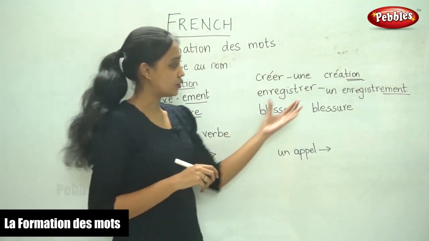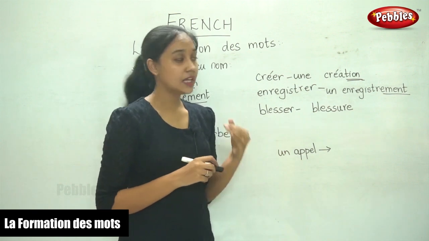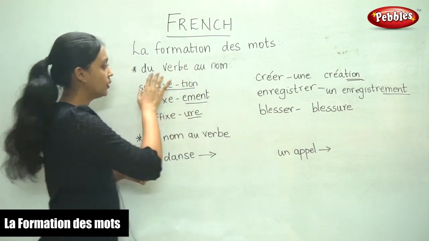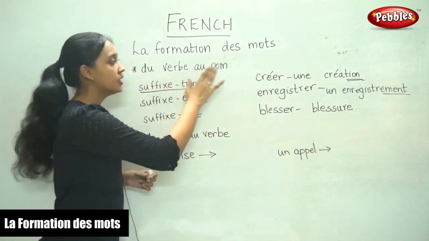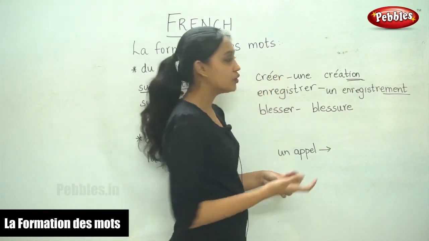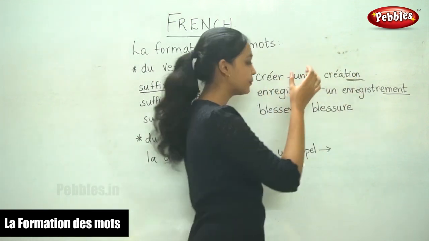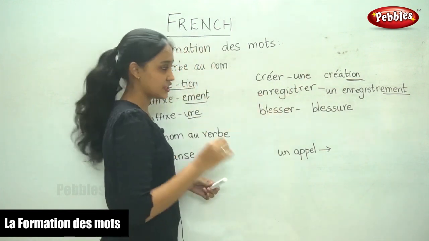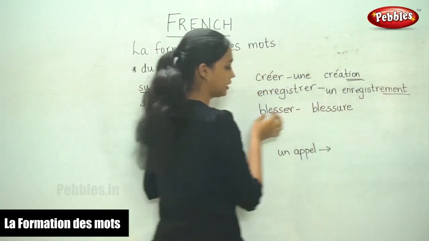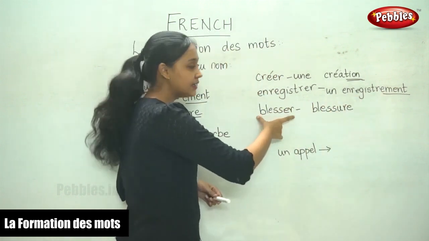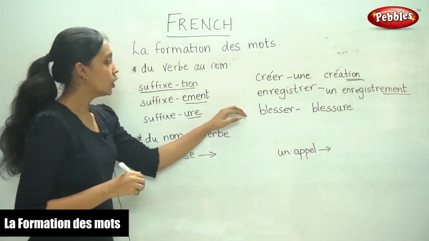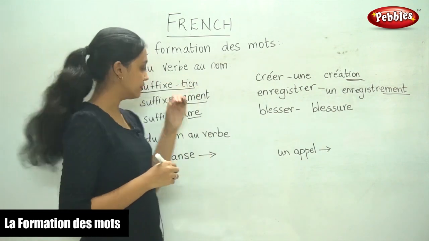So what did we do here? We formed the noun form from the verb. We formed from the verb to the noun. The verb is créer, the noun is une création. The verb is enregistrer, the noun is enregistrement. The verb is blesser, the noun is blessure. So this is how we form the noun from the verb.